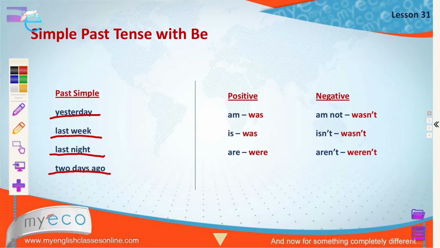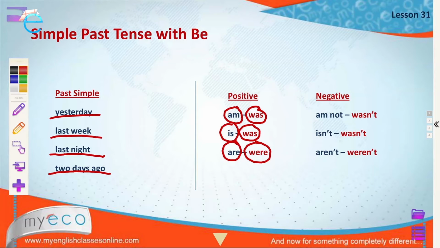For example, today I am happy. Yesterday I was happy. And yesterday she was happy. Today she is happy. They are happy. Yesterday they were happy.